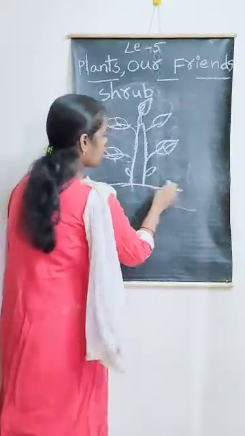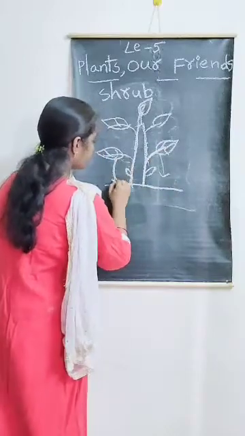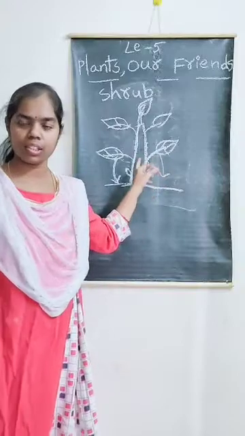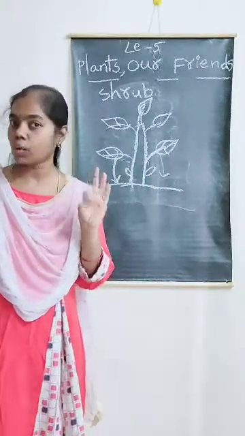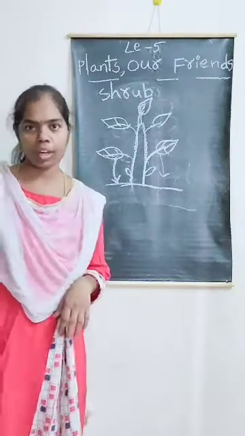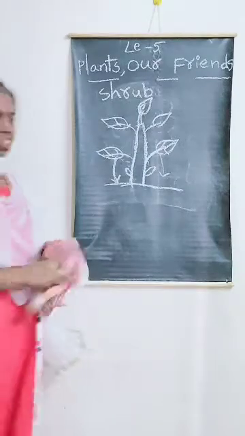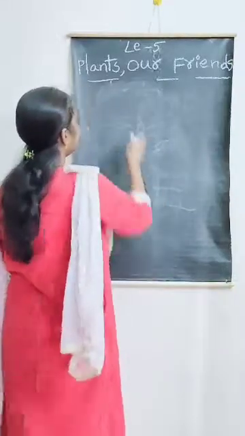See, this is the ground, Nana. Examples of shrubs? Hibiscus, rose plant, tulsi plant. Very good.